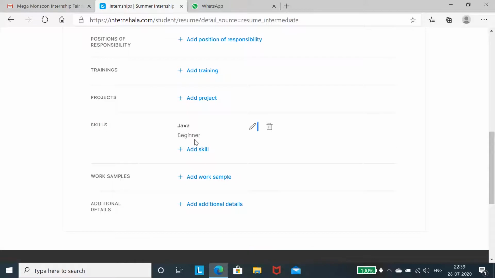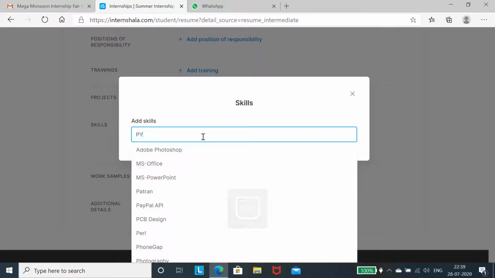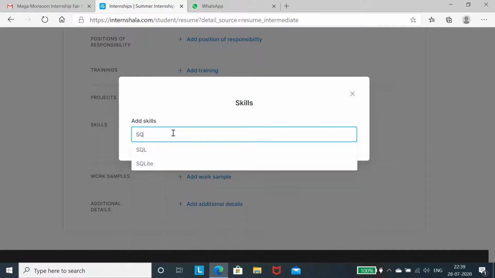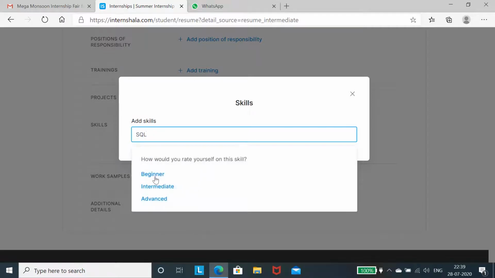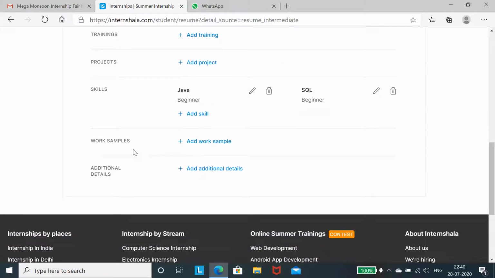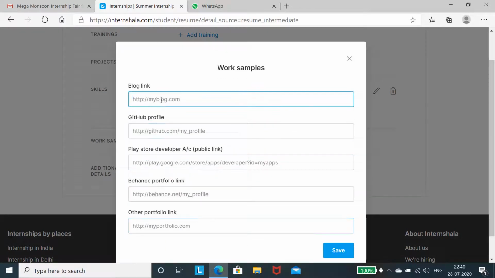What are your skills? Here you need to add all your skills. So I have just added the field like Java beginner. You can add here some Python beginner, SQL I am writing beginner. So like that you can add all the skills here, and if you have any work samples you can add, like your LinkedIn profile or blog link, other portfolio profile. Here you can paste the LinkedIn profile.